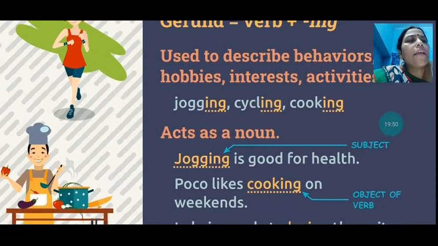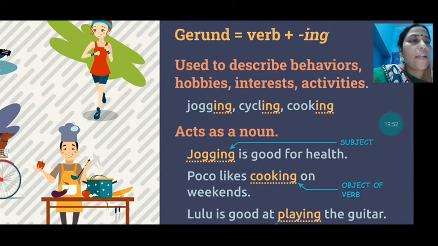See, jogging is good for health. In this, jogging is what? Jogging is a subject, that is used as a noun. How can we say that this is a noun? We can say that jogging is a noun because it is used as the subject. Instead of a name we have taken jogging, so that becomes a noun, used as a noun.